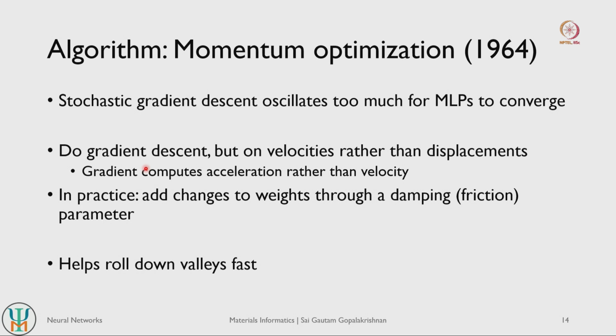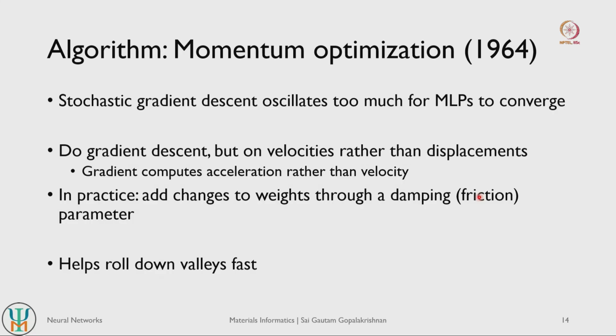One can also think about this in terms of curvatures and slopes, right. If you update slopes for a given loss function, then that is our simple gradient descent, but if you think about updating curvatures, then that is momentum optimization. So how does momentum optimization practically work? It basically adds changes to weights through some kind of a damping function or a friction function, right.